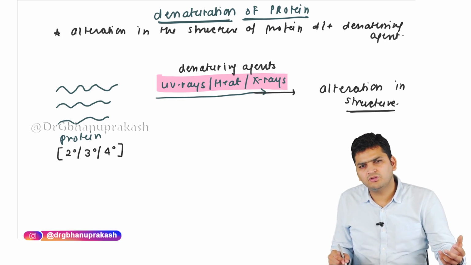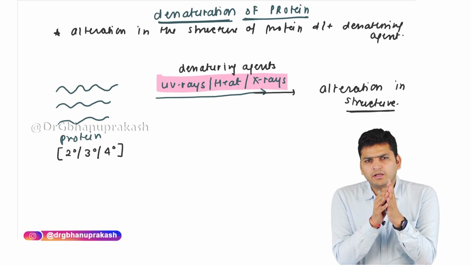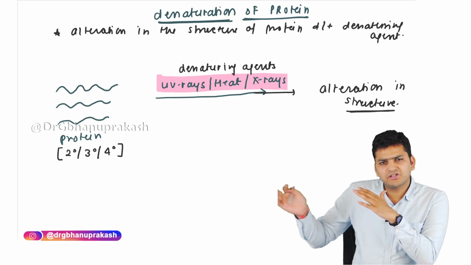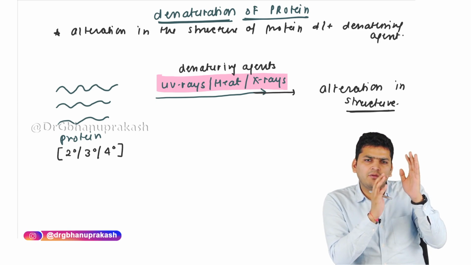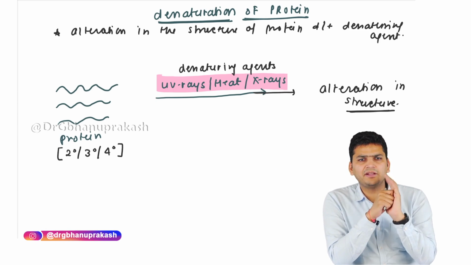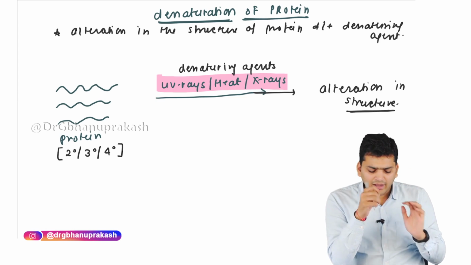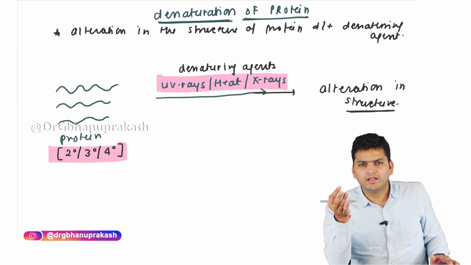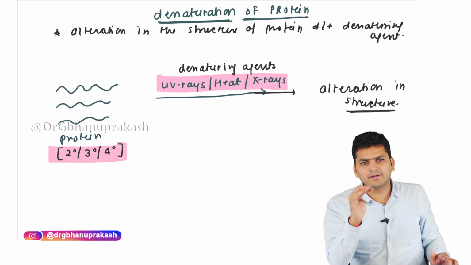Now, what is important to remember? The primary structure has only and only the peptide bond, right? In the secondary, tertiary and quaternary structures, you have the non-peptide bonds also. But in the primary structure, we have only the peptide bond. Peptide is a very strong bond, so it will not be denatured. That is why I have not written the primary structure here, just secondary, tertiary, quaternary. The primary structure is not denatured because it has only a strong bond, the peptide bond.